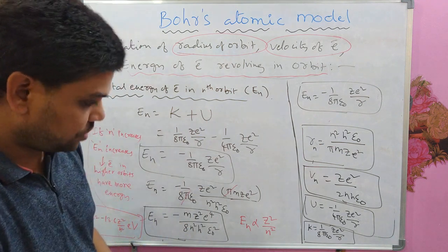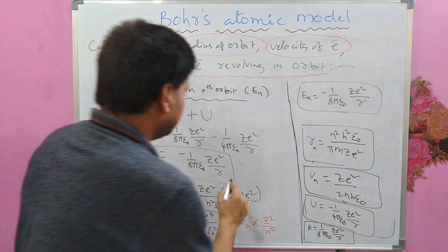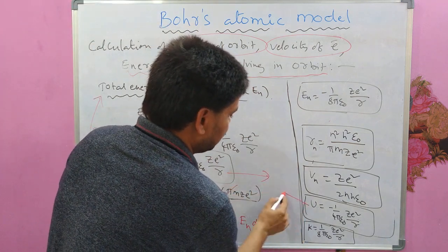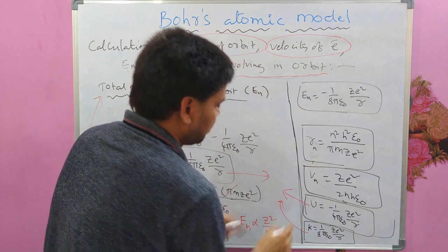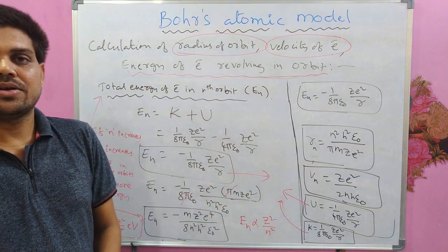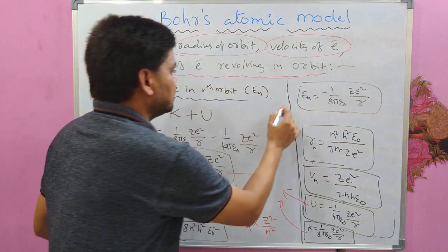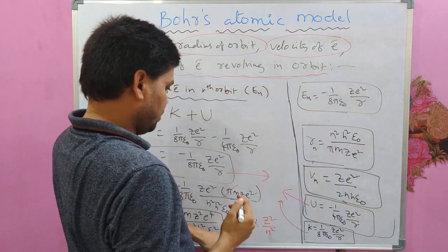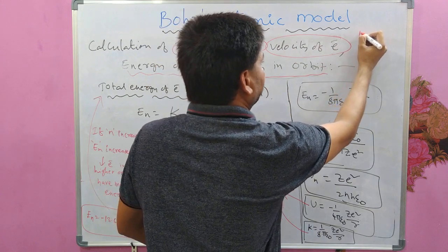Okay, so if you observe these three equations, you can find one simple rule.